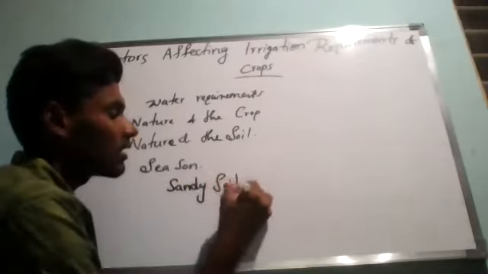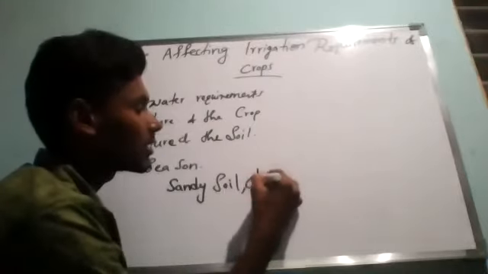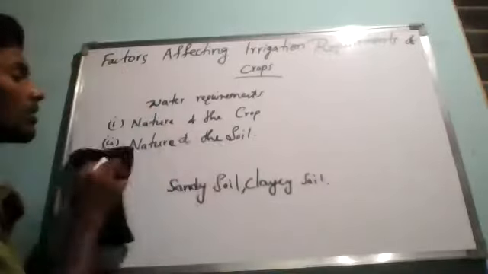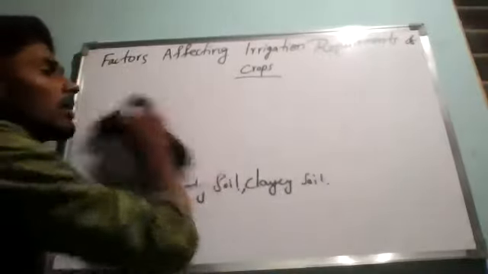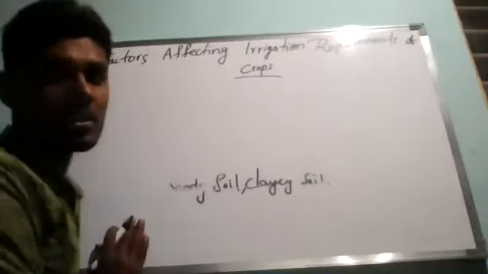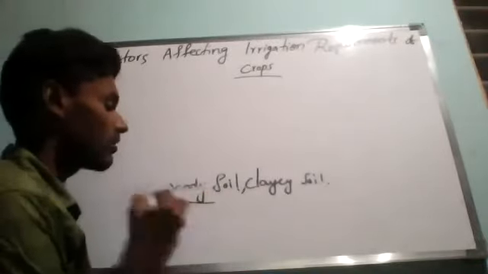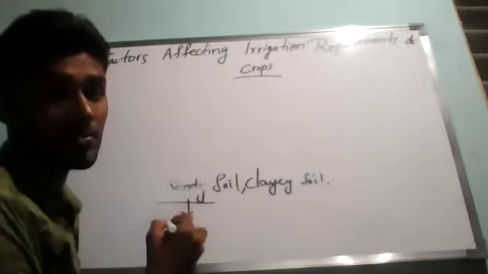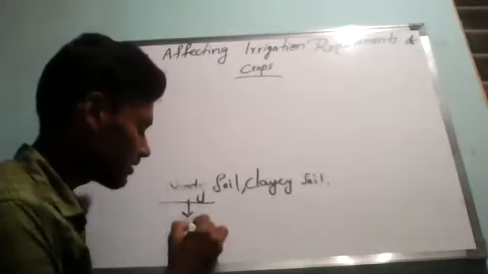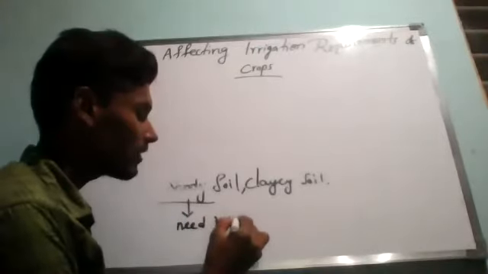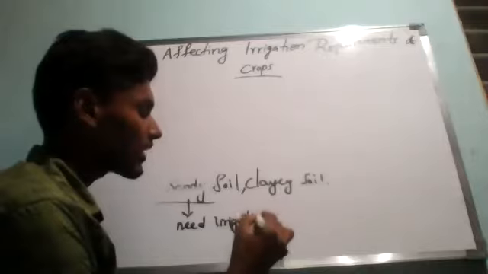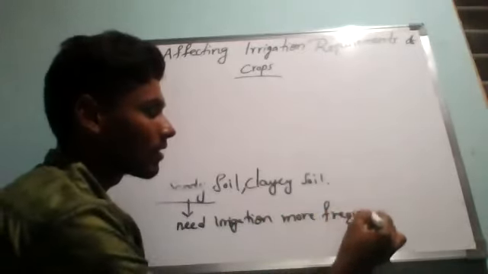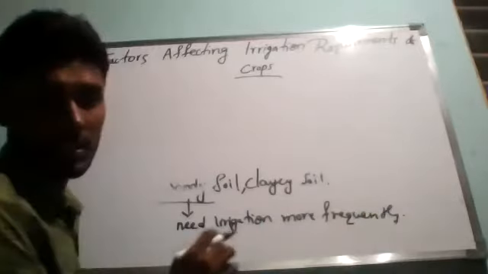Sandy soil, and clay soil. If we take the first type of soil, the crops grown in sandy soil need irrigation more frequently, meaning irrigation has to be supplied more frequently.